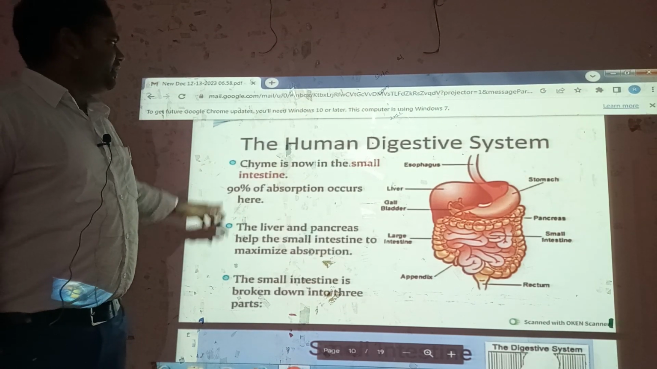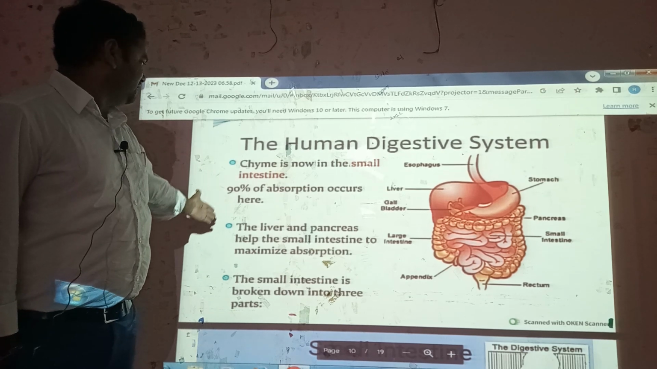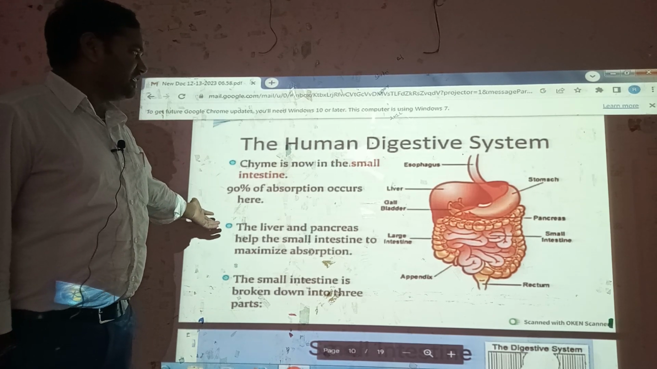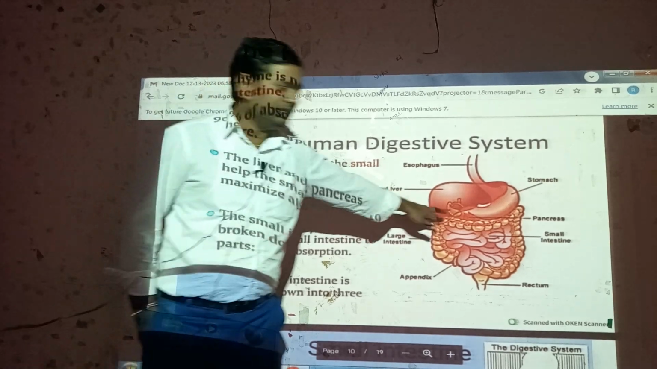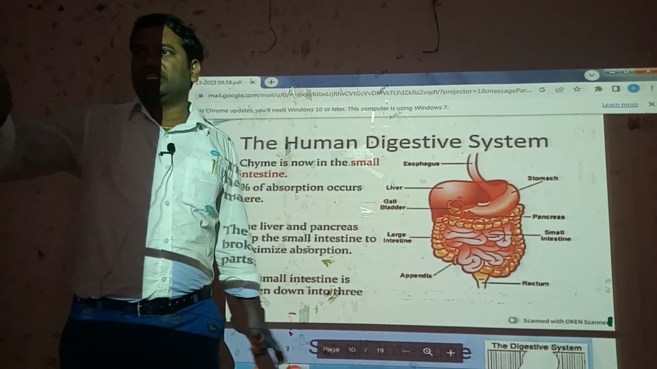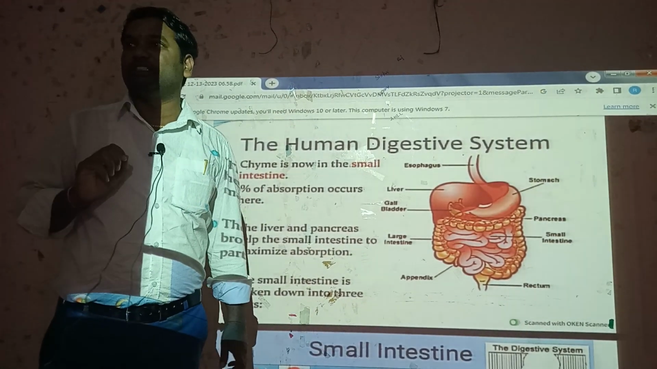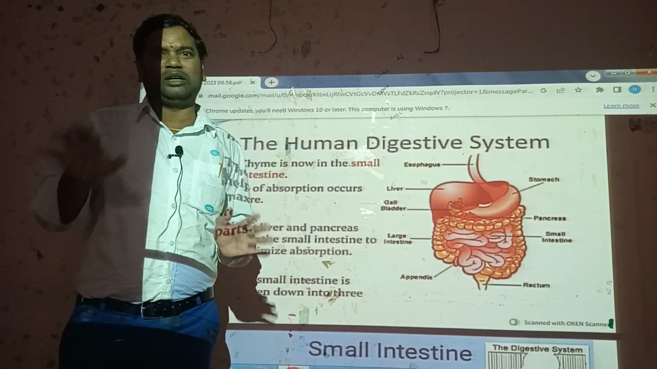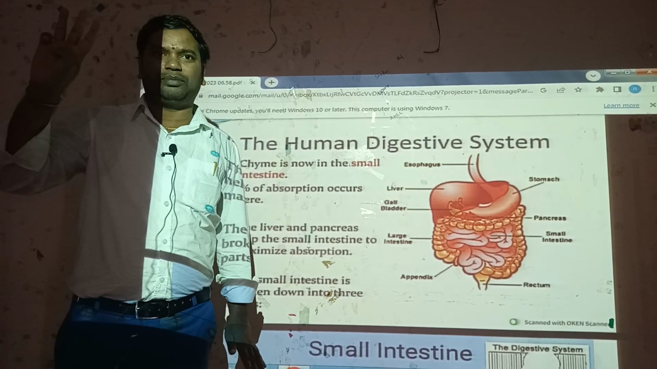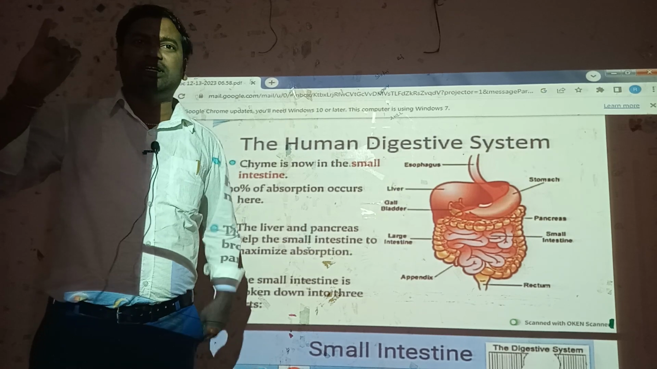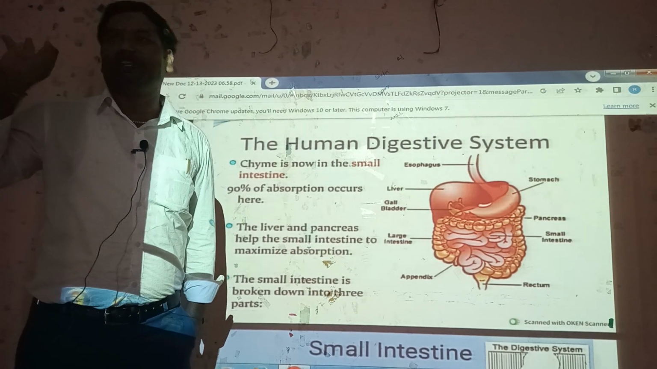Next one, the human digestive system. Next one is the stomach. The stomach is a J-shaped, sac-like structure. Much of digestion is completed in the stomach. The stomach has three main parts: number one is the cardiac stomach, then the fundic stomach, and the pyloric stomach.